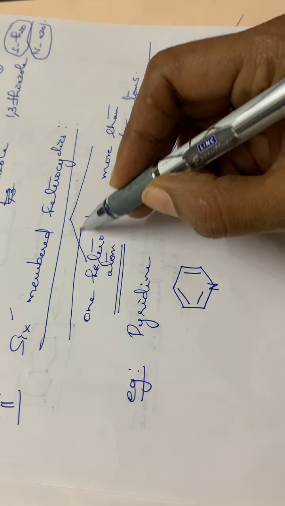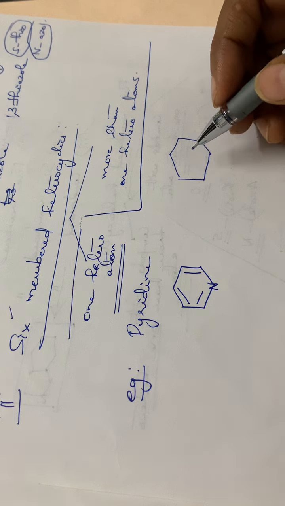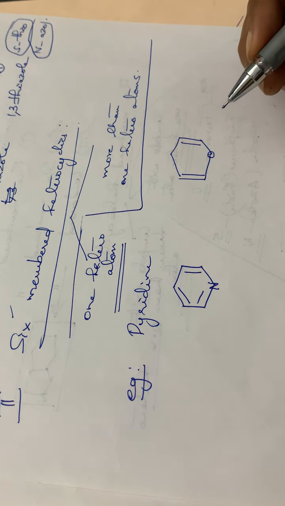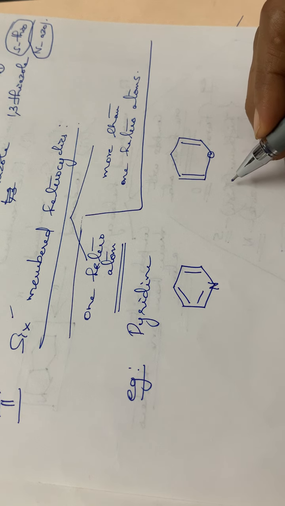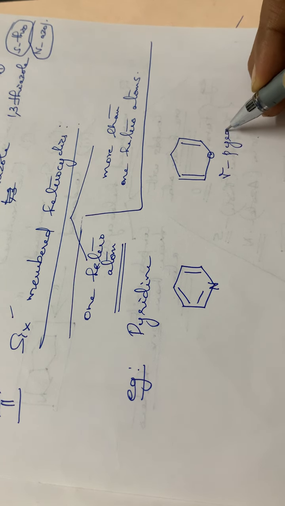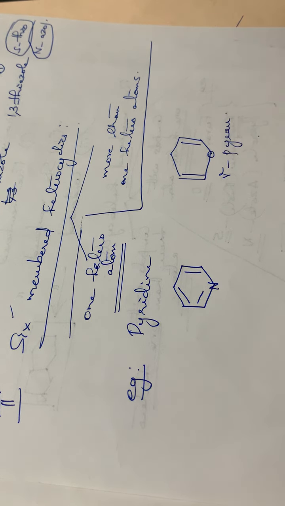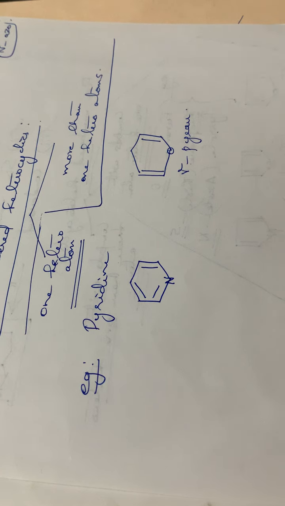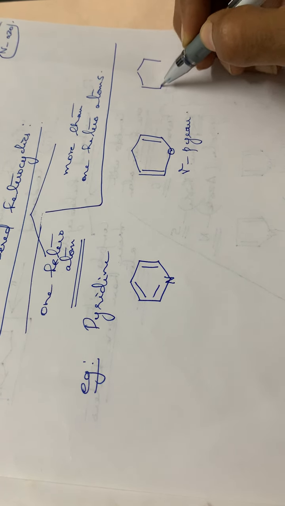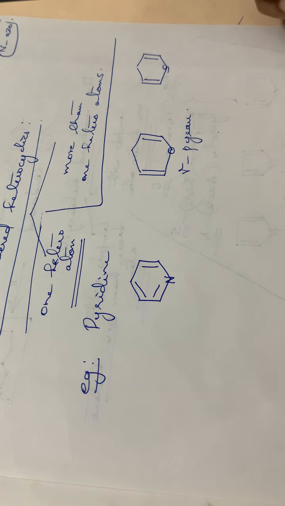I am talking about these compounds with 1 heteroatom. Okay, so the next one is that oxygen. Okay, so this compound, it is gamma pyran. This is also a 6-membered ring with 1 heteroatom, 1 oxygen atom. Then the next one, again a 6-membered ring, 2 double bonds, then with sulfur.